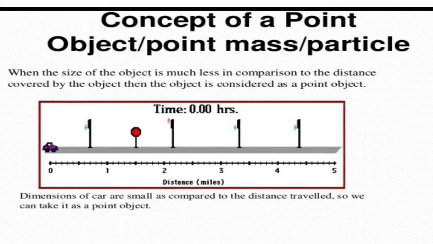What do you mean by point object or point mass is this: when we compare the size of the object with the distance traveled by the object, that size of the object is negligibly small. For example, you take the case of a line bus. You may feel like the bus has a big size.